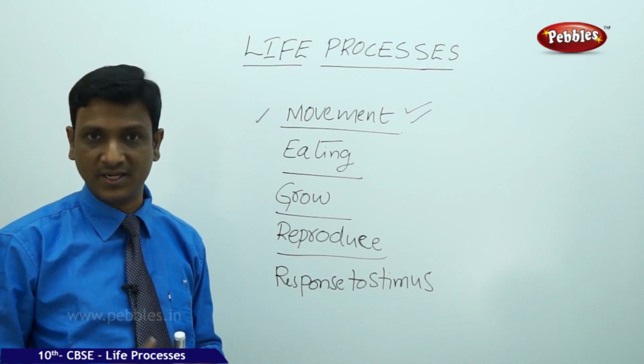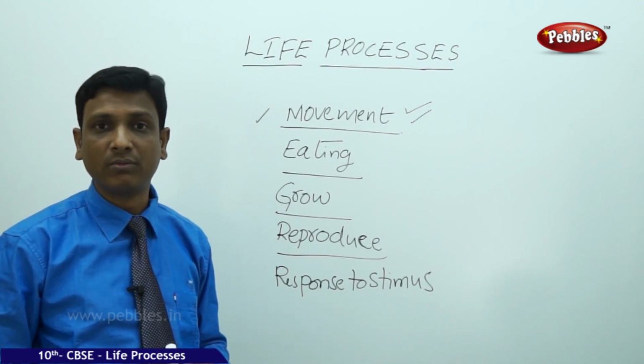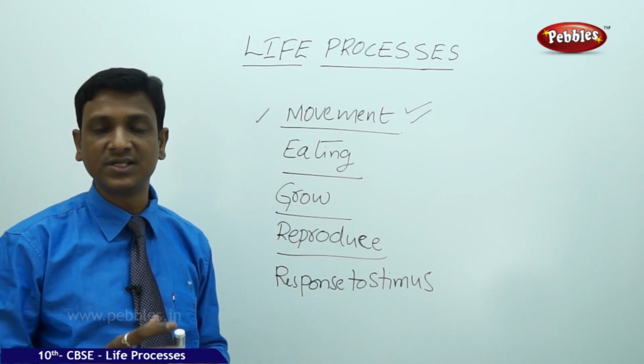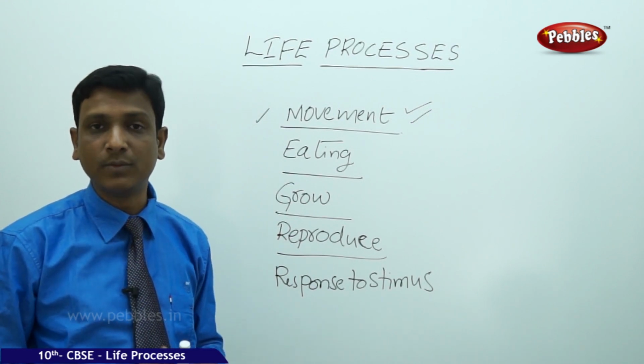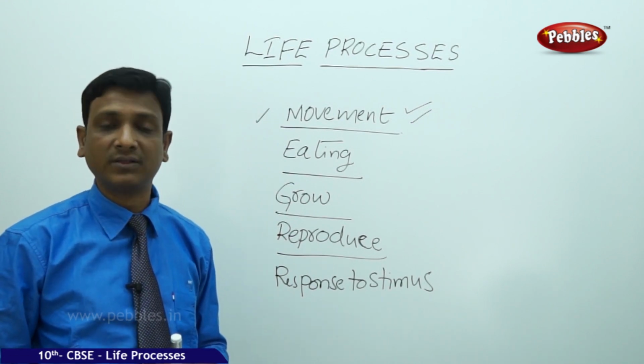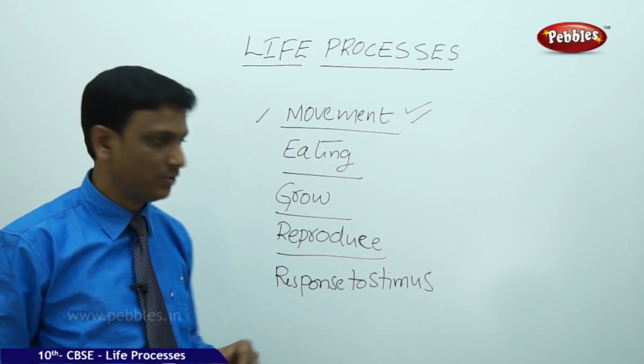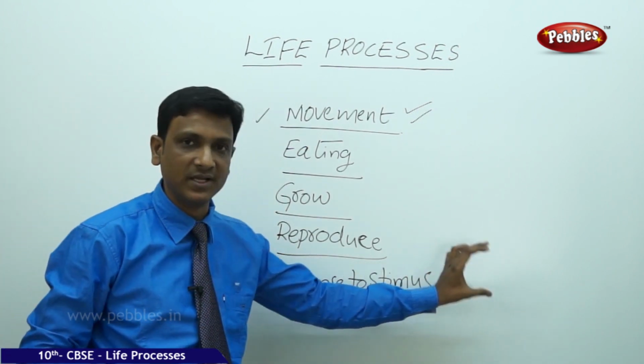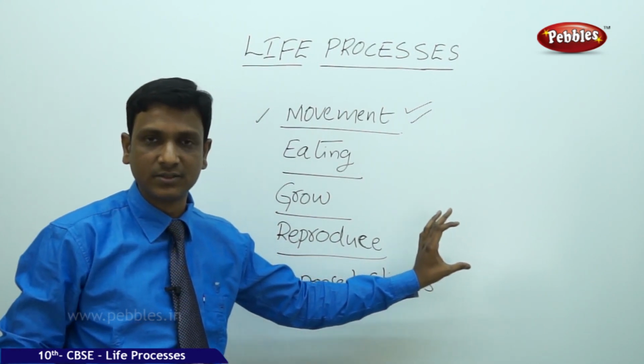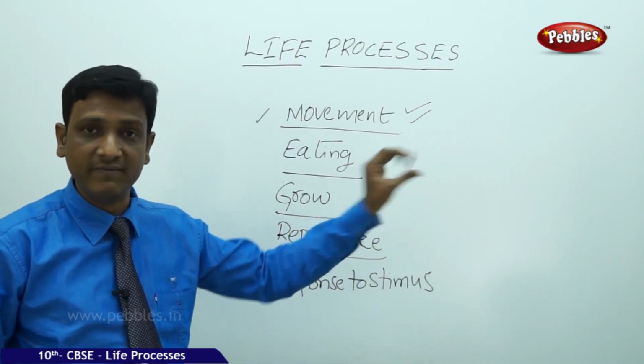If you try to hit a dog with a stone, never do this, this is very dangerous, I am just giving an example. The dog may bark at you or the dog may run away. So there is response and stimulus. Yes, this is the character by which I can distinguish between living and non-living.